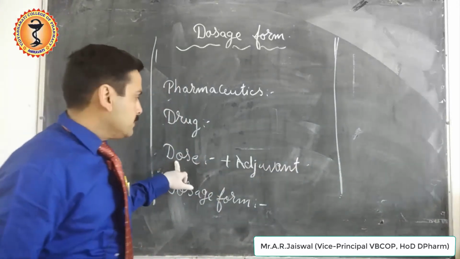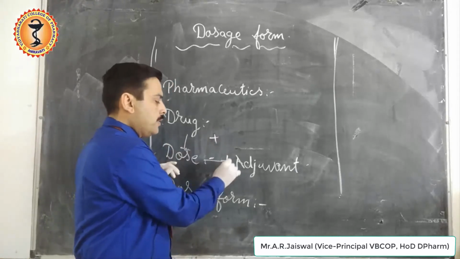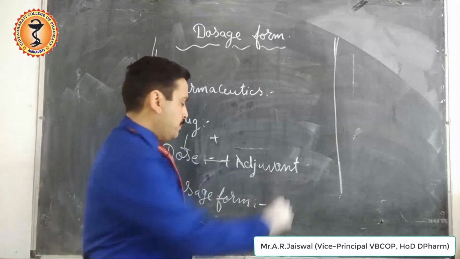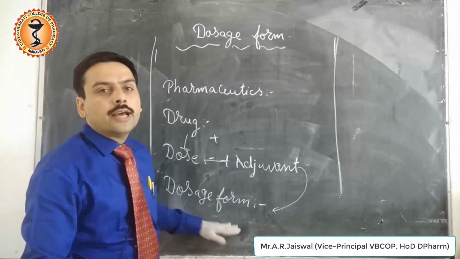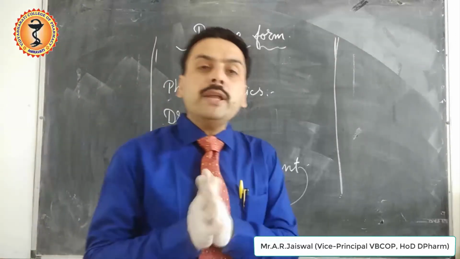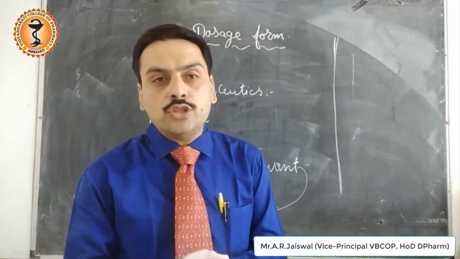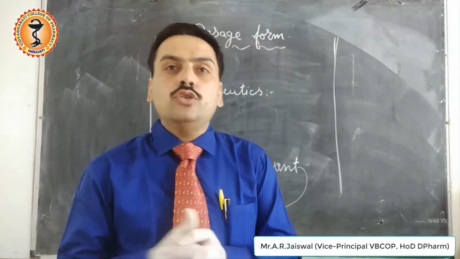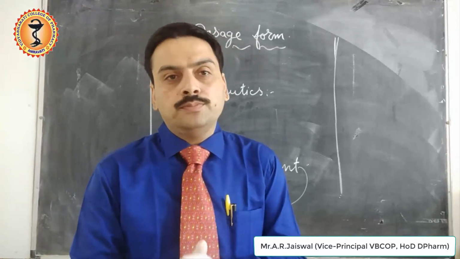So this drug in a decided dose plus the adjuvants produce a particular form called dosage form. What is dosage form? The combination of drug and non-drug component known as adjuvant is called dosage form. So this is the definition for dosage form.